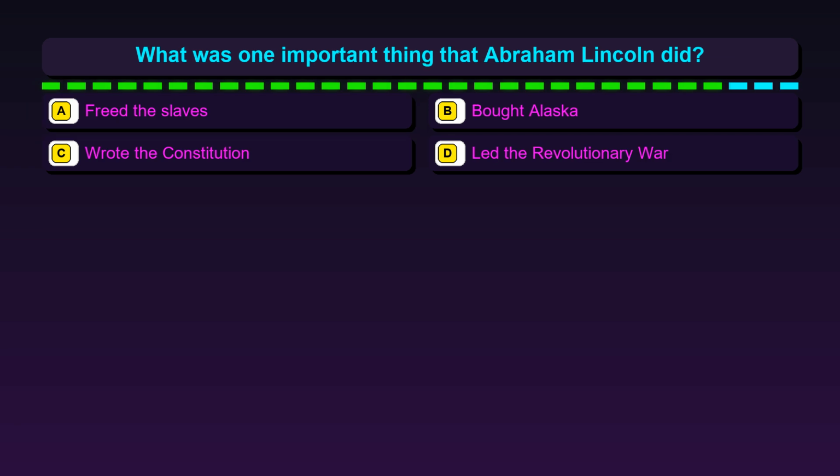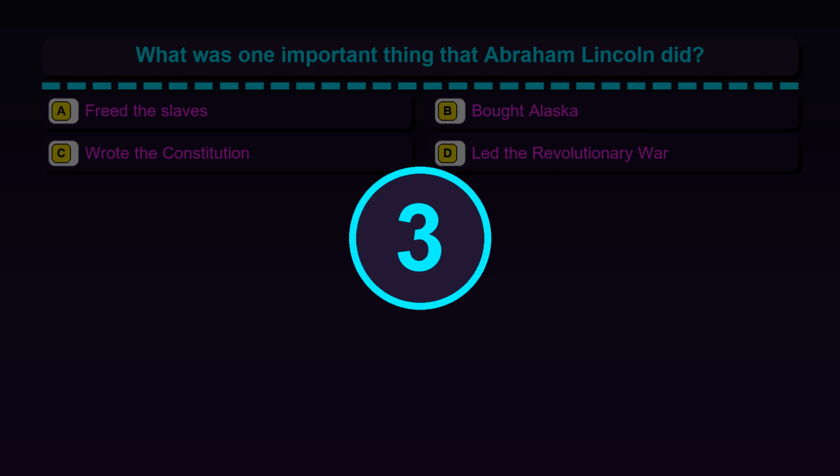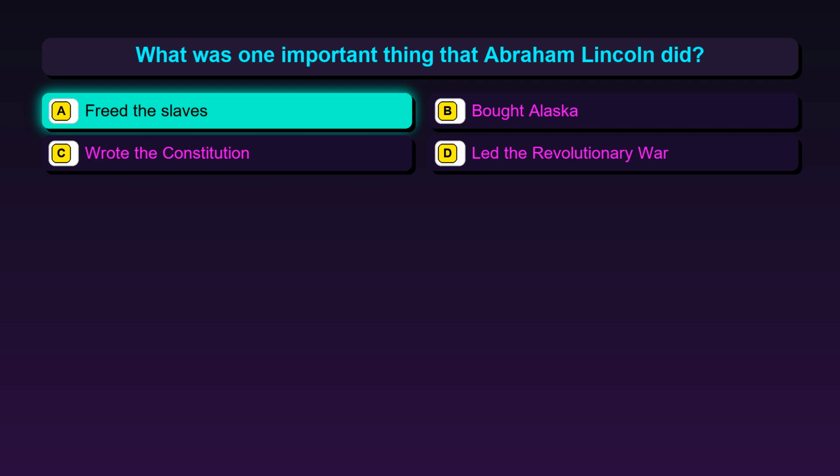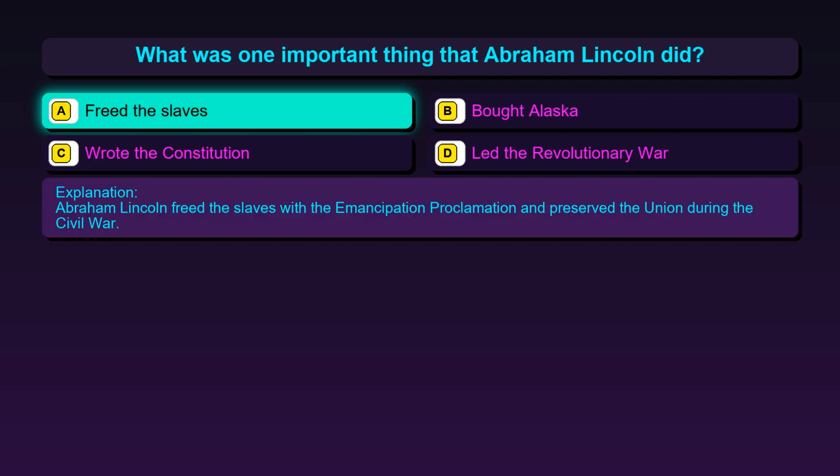Question 121. What was one important thing that Abraham Lincoln did? Option A, freed the slaves. Option B, bought Alaska. Option C, wrote the Constitution. Option D, led the Revolutionary War. The correct answer is option A, freed the slaves. Abraham Lincoln freed the slaves with the Emancipation Proclamation and preserved the Union during the Civil War.